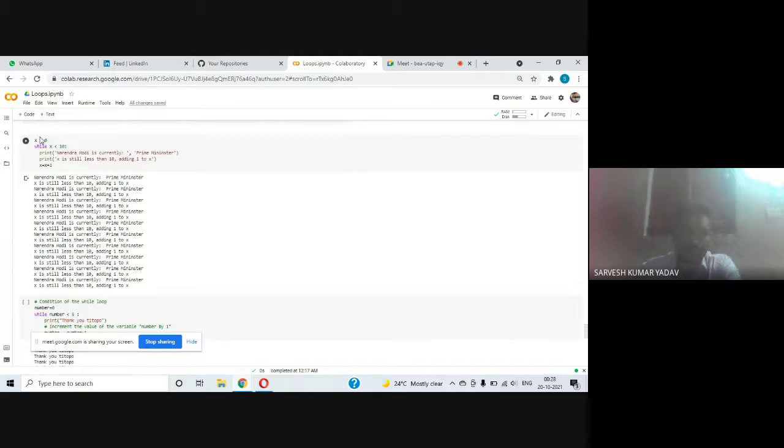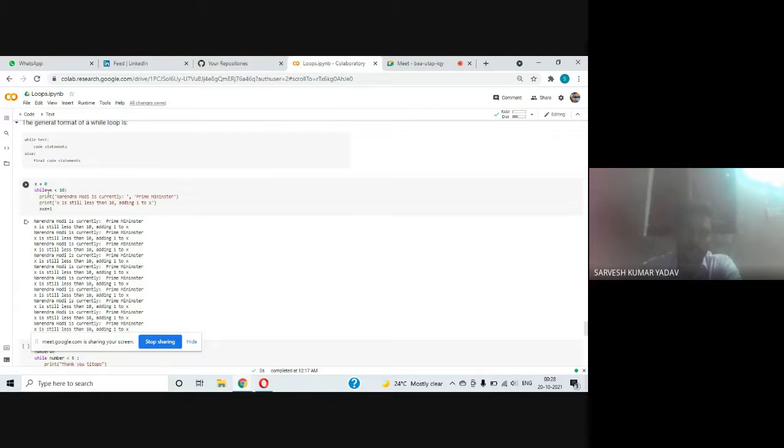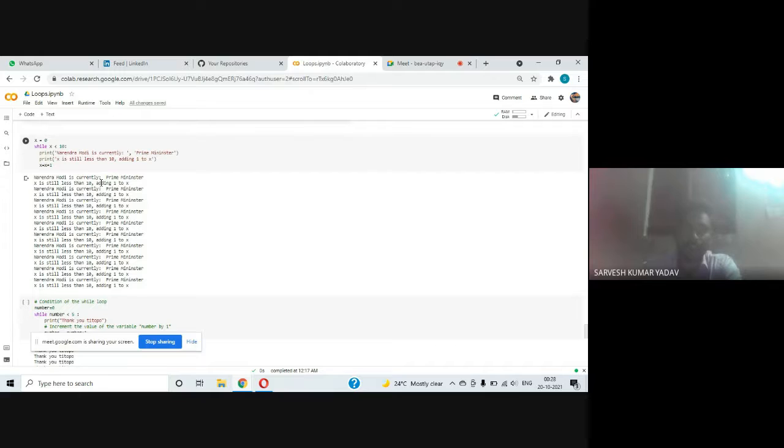Here we are defining the value of x equal to 0, and here we are using this while loop. While x is less than 10, print Narendra Modi is currently Prime Minister. X is still less than 10, adding 1 to x, x equal to x plus 1. Let us see what miracle this while loop is doing. Narendra Modi is currently Prime Minister, printing the first time, and x is still less than 10, adding 1 to x. Earlier x was equal to 0. Here we are printing, we are just adding 1 to x.